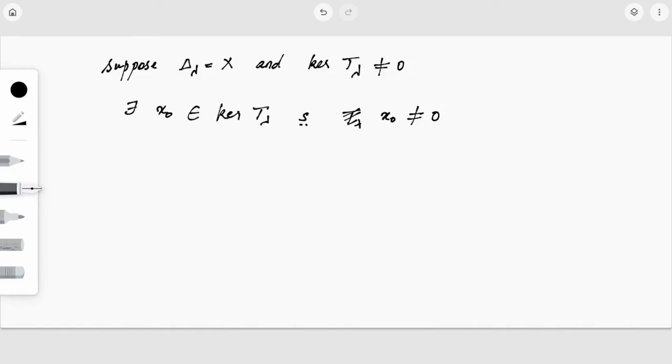Now x dot, an element of kernel of T lambda, means T lambda of x dot equal to 0, but x dot is not 0.